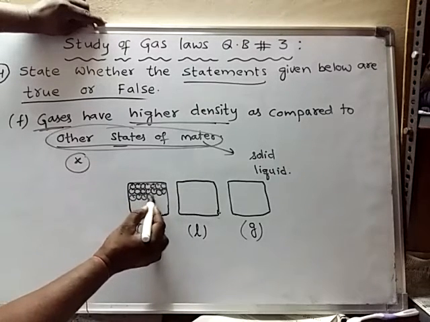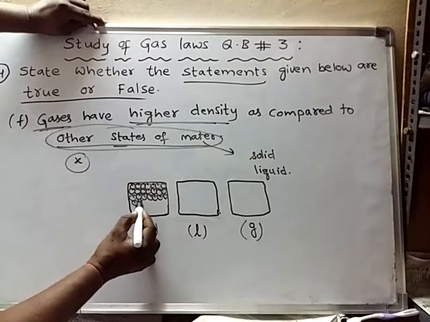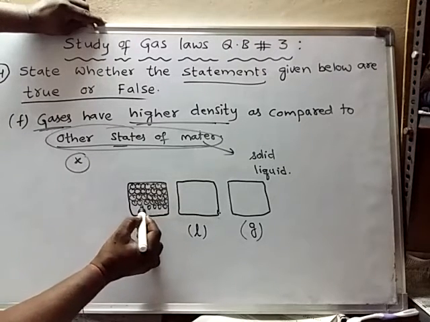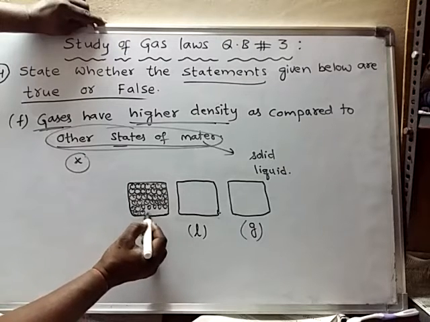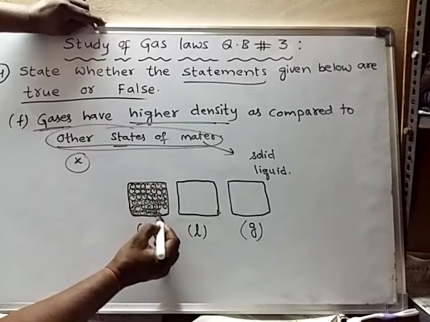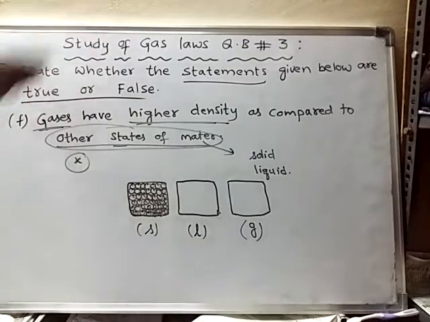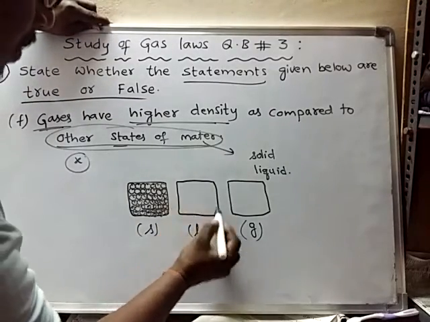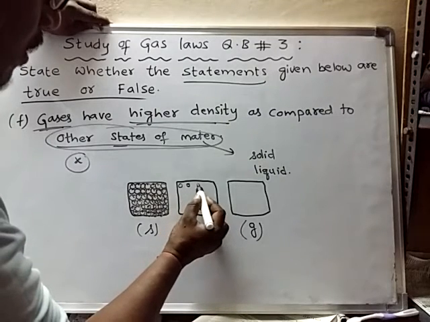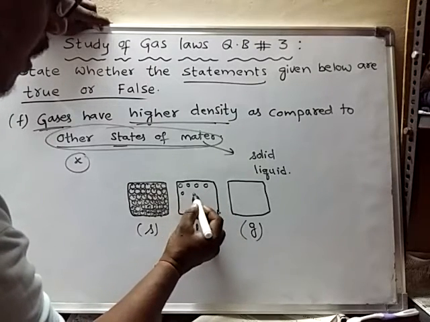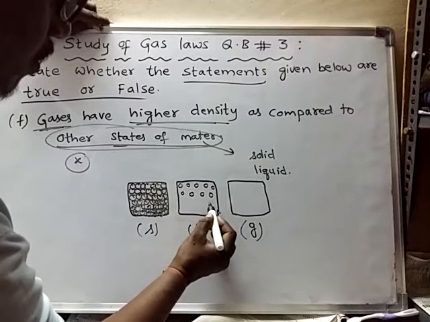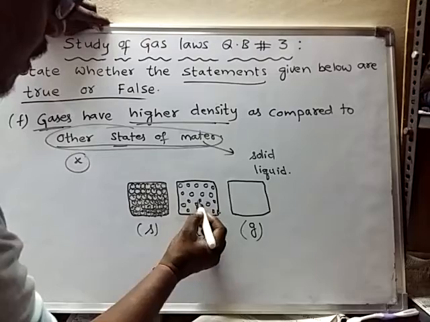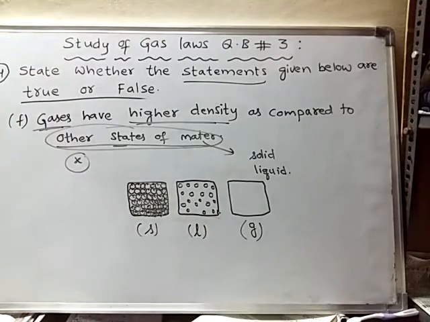As they are tightly packed, what happens? In the given volume, we can arrange so many molecules. But in liquid state, in the given volume, we can arrange only somewhat less number of molecules, because there are gaps between the molecules in liquid state.